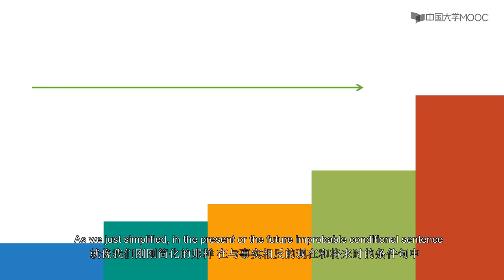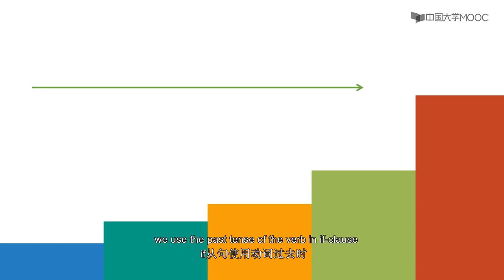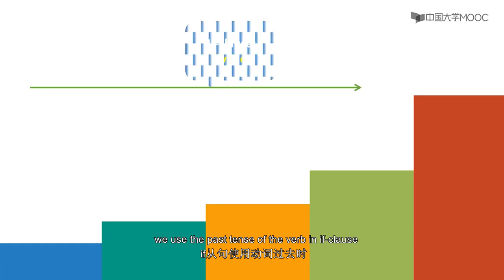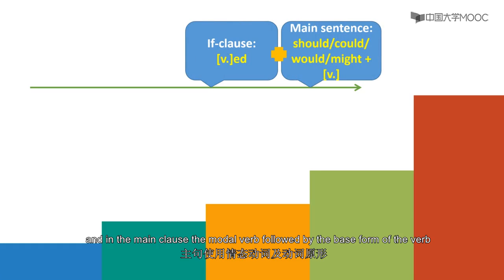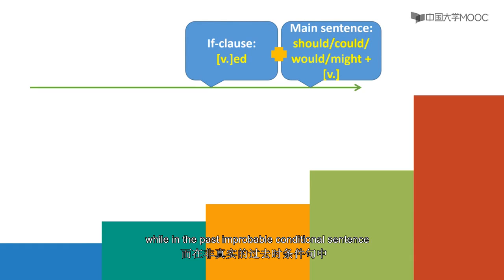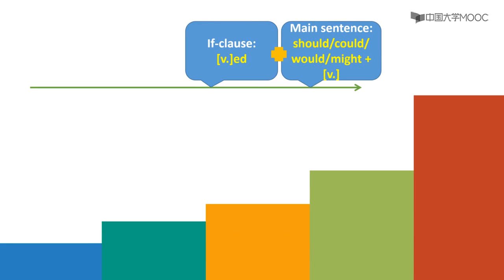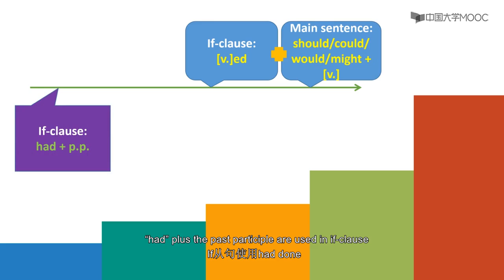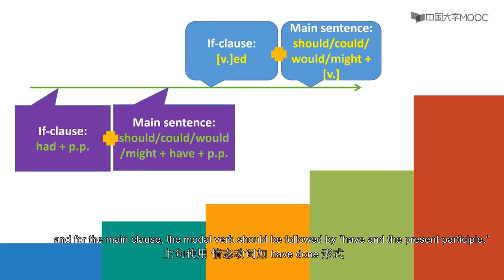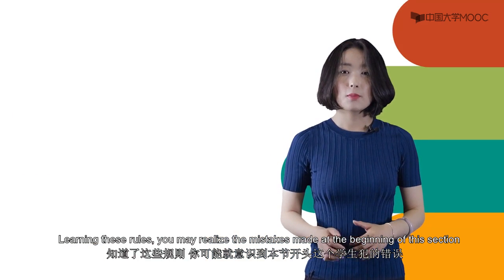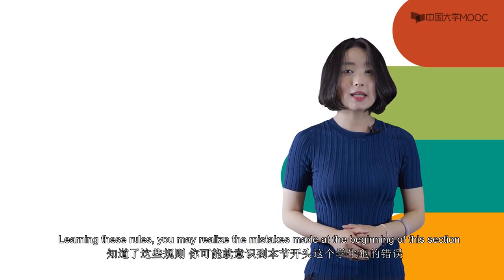As we just simplified, in the present or the future improbable conditional sentence, we use the past tense of the verb in if clause, and in the main clause, the modal verb followed by the base form of the verb, while in the past improbable conditional sentence, had plus the past participle are used in if clause, and for the main clause, the modal verb should be followed by have plus the past participle. Learning these rules, you may realize the mistakes made at the beginning of this section.